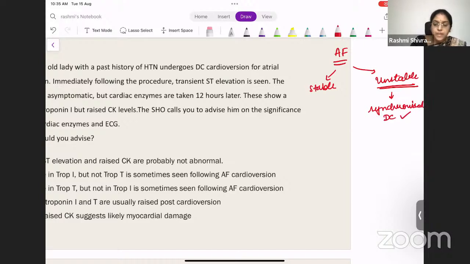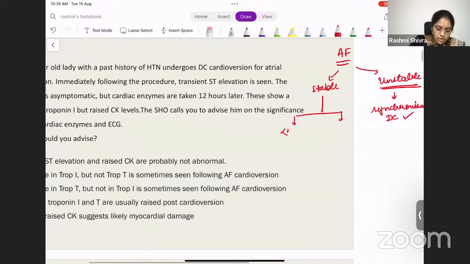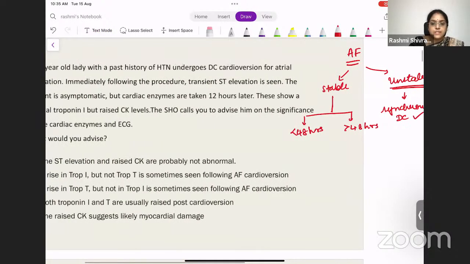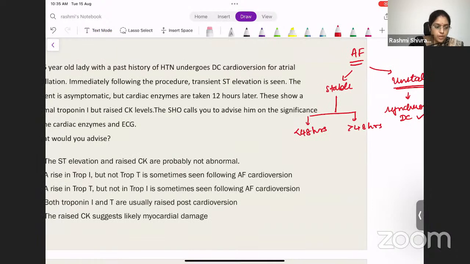So if the patient is stable, what do you do? You try to see the time of symptom onset. If the symptom onset is less than 48 hours or more than 48 hours. If the time is less than 48 hours, so what does it mean?